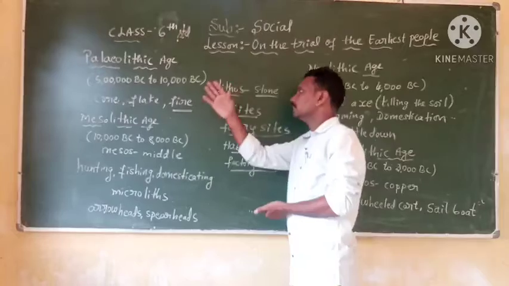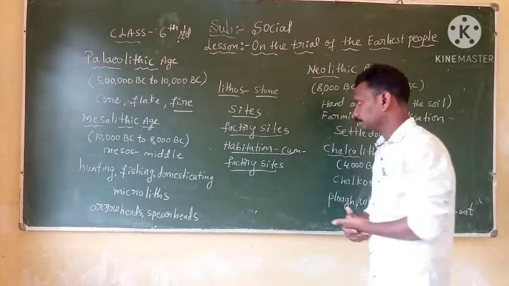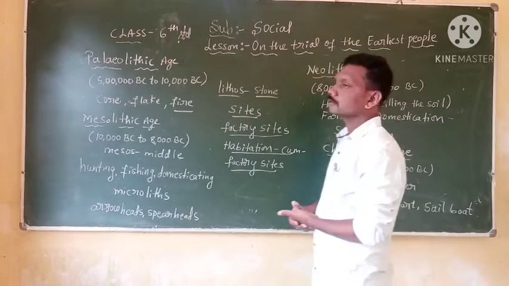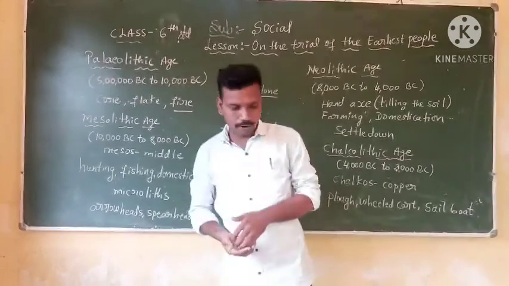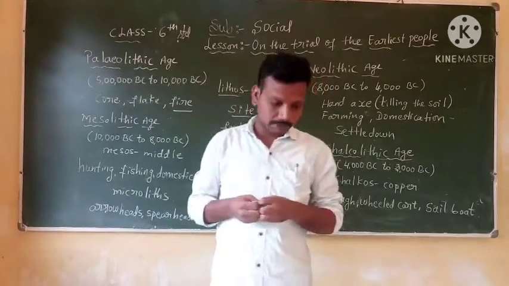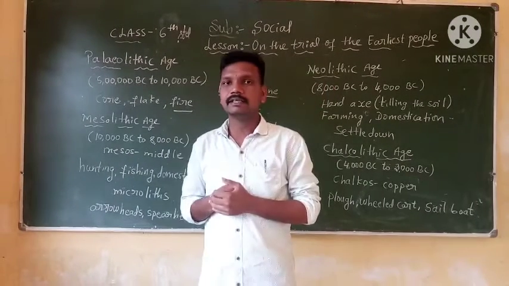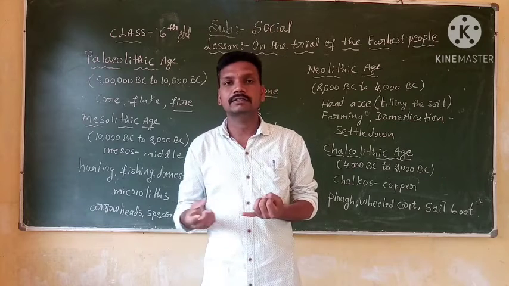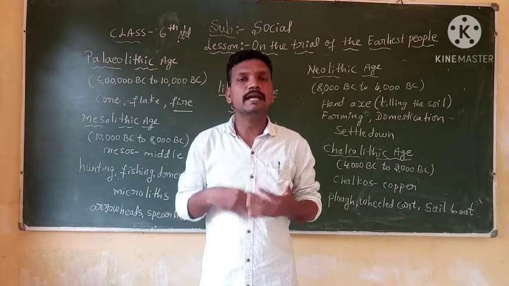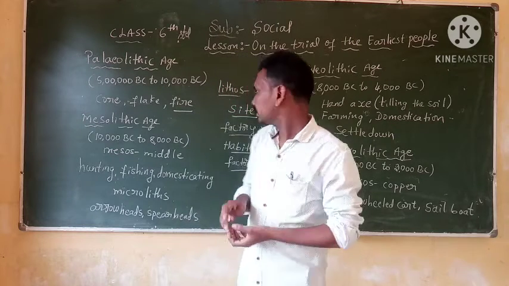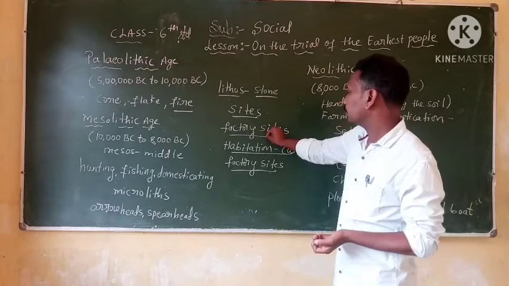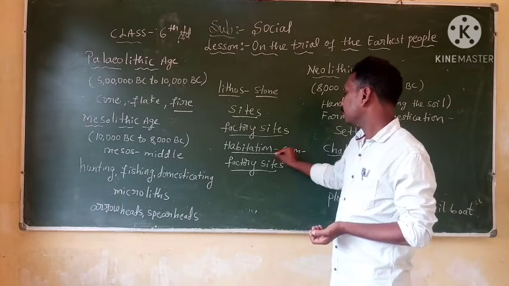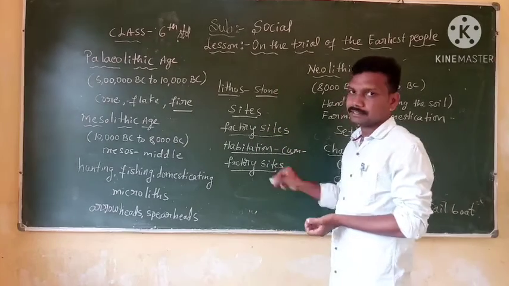Before going to the phases, first we will know about sites. Evidences of early human beings were found in the earth at many places, showing where they lived and what tools and weapons they used. These sites are known as factory sites and habitation sites.